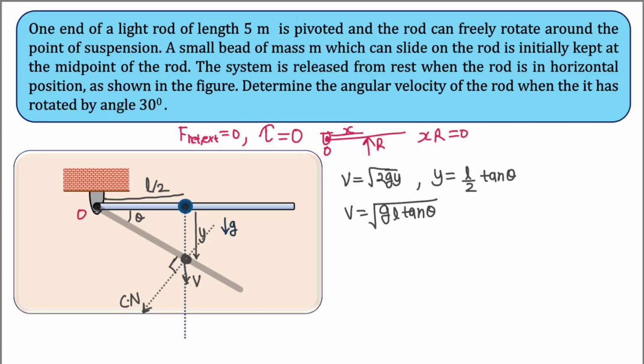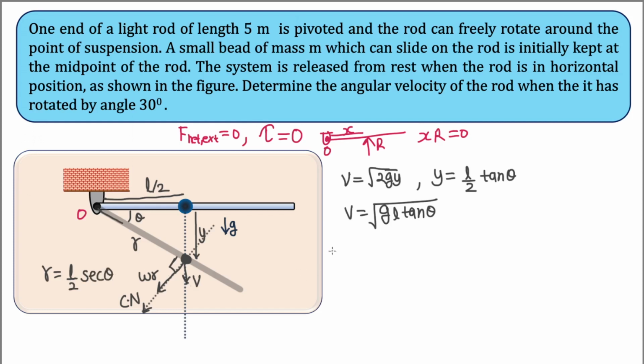And since this rod is performing pure rotational motion about point O, this point will have a velocity equal to omega times this distance. And this distance is the hypotenuse of this right angle triangle, which we can write as r. So this is omega r, and r will be equal to L by 2 sec theta.